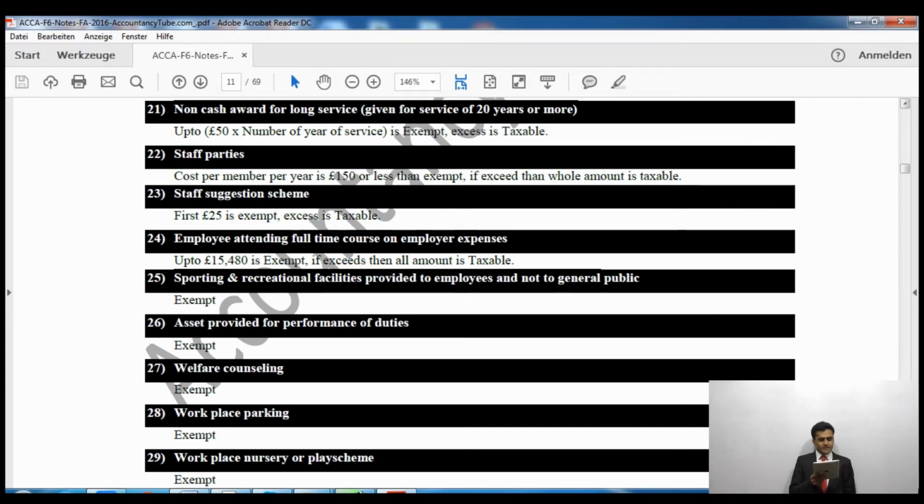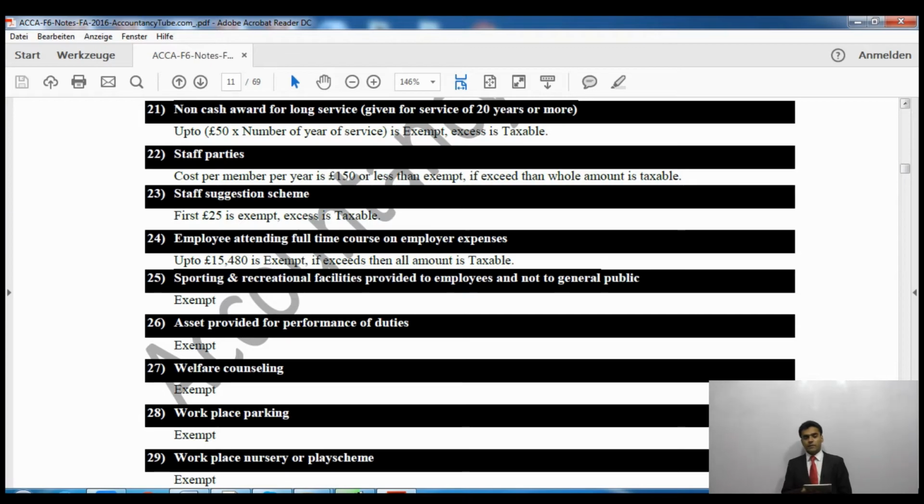All right. Then it says staff parties: if the cost per member per year is £150 or less, it is exempt. Sorry, not 450, it's 150. If it exceeds, then the whole amount will be taxable. Staff parties mean that when you are working for a company, obviously there will be lots of colleagues there.